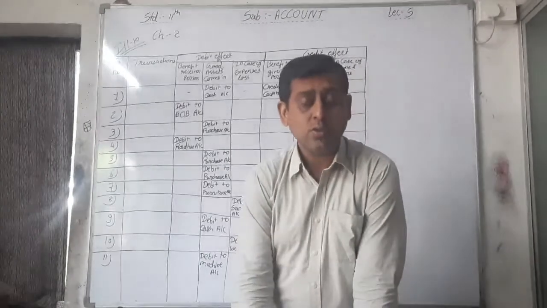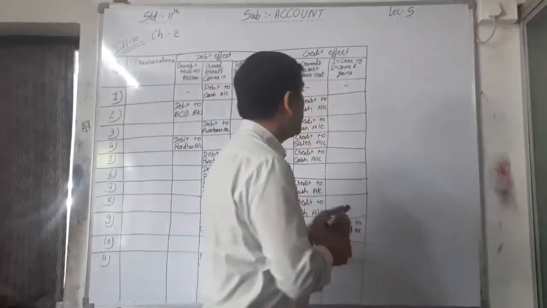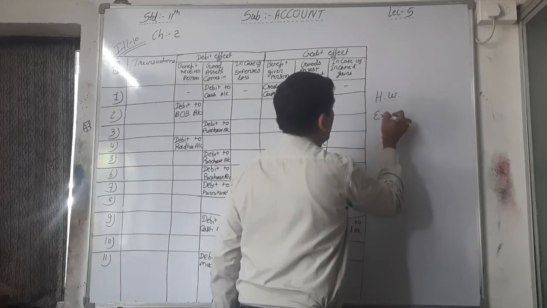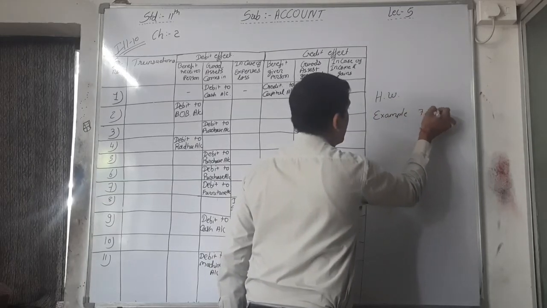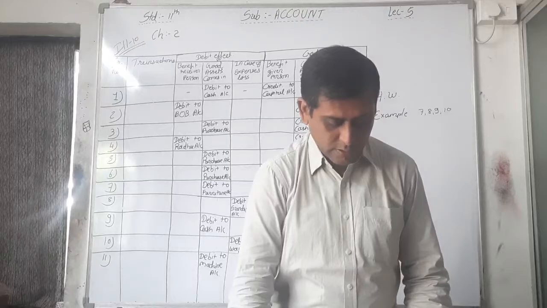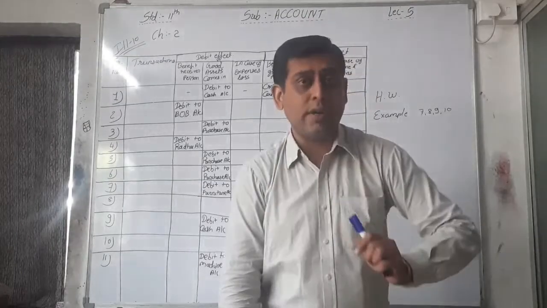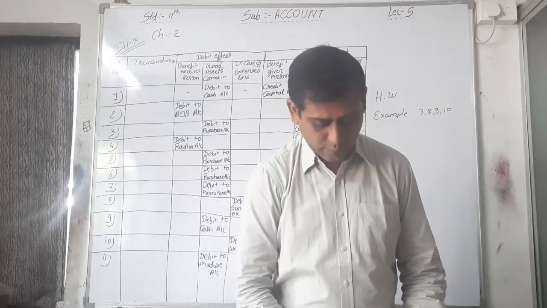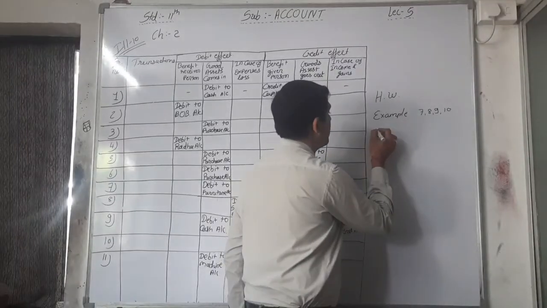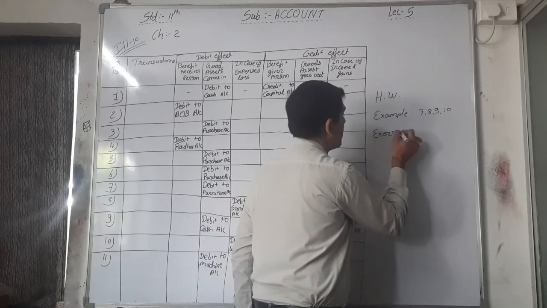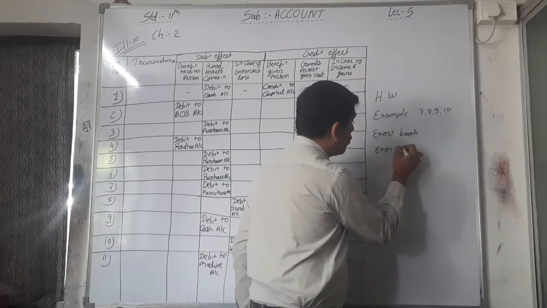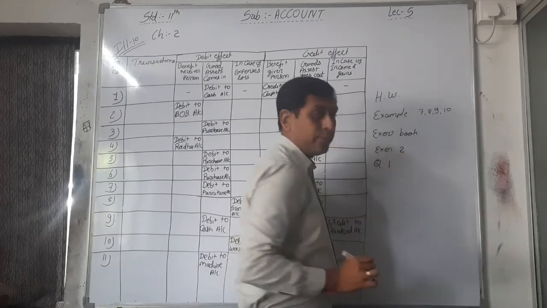This is your homework. Now see the homework. You have to write illustrations 7, 8, 9, 10 in your example book, right? And you also have to read illustration number 11. Then you have to write in your exercise book exercise 2, question number 1, all the MCQs.